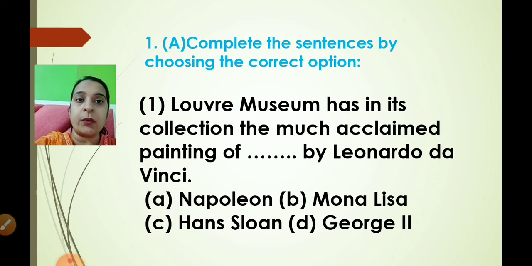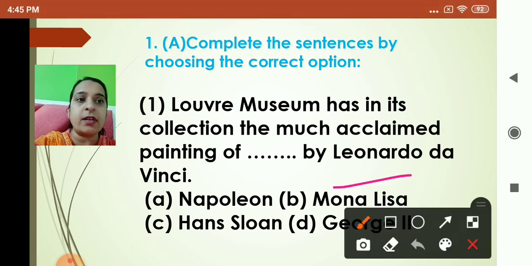Okay, and you have to write the correct answer, underline the answer. Correct. So Louvre Museum has in its collection the much acclaimed painting of, yes children, Mona Lisa by Leonardo da Vinci. So Mona Lisa is the correct answer. So write the whole statement along with the answer and underline the answer.